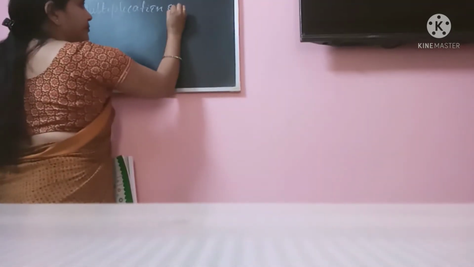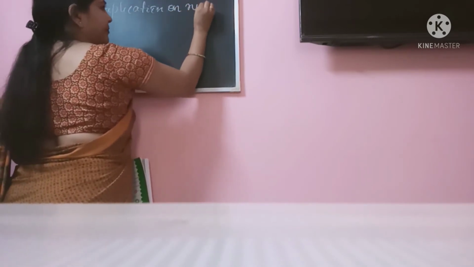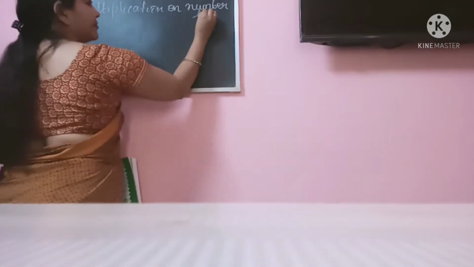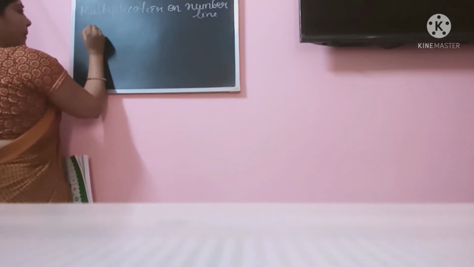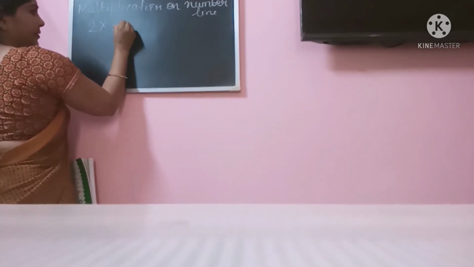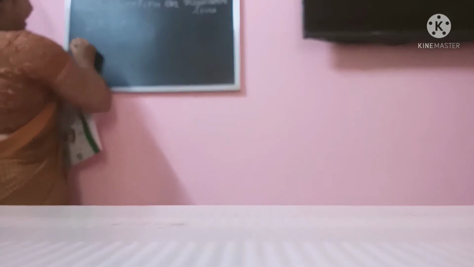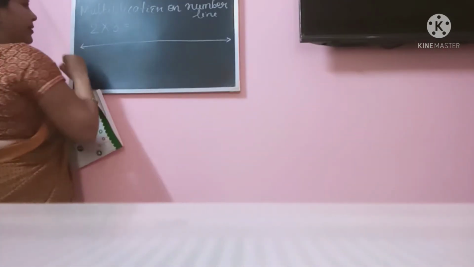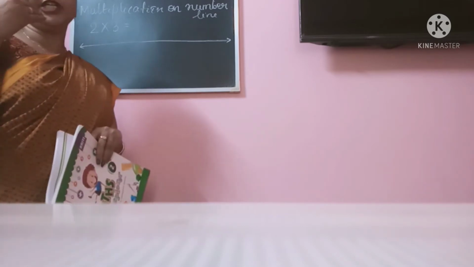Multiplication on number line. For example, say 2 3s are, okay. I'll just take one line here. In multiplication, when you show it on the number line, it is nothing but skip counting. Okay, how to do that?